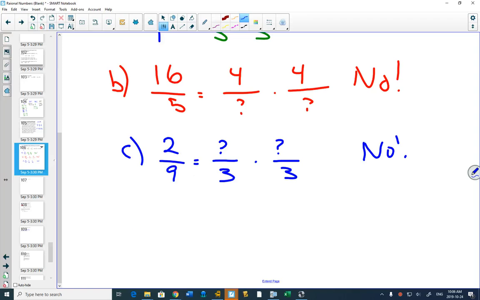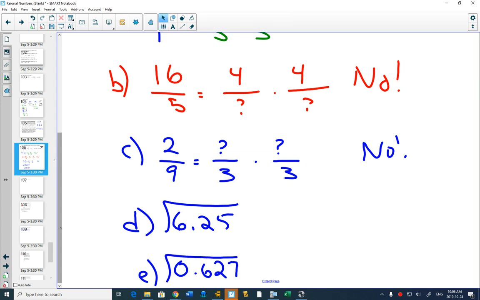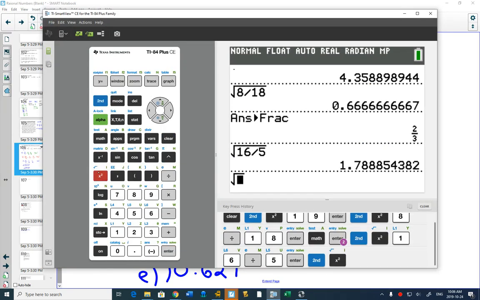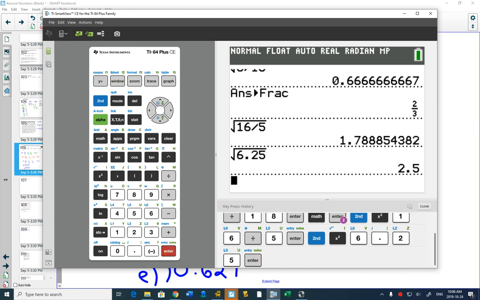For the decimal ones, 6.25 and 0.627. Again, we're going to go to our calculator and check these ones out. Square root of 6.25 works out perfectly to 2.5.